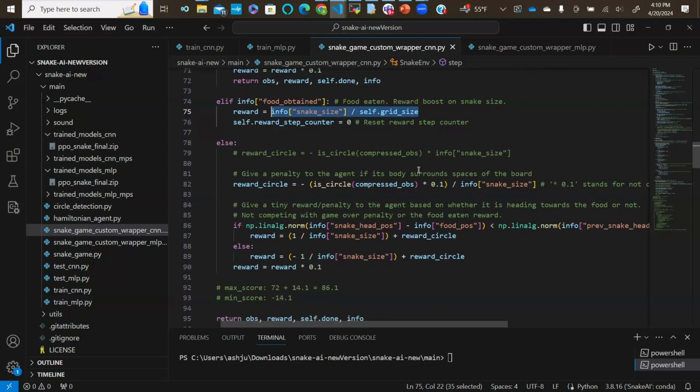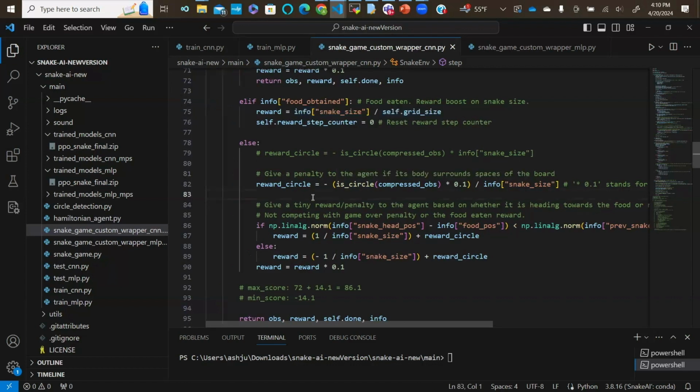And then next is the else statement. So there are two parts of this else statement. The first part is a penalty that is applied to the agent if its body is surrounding the space of the board. So what this means, this is kind of going back to our circle implementation. As you can see here, if the snake body posture is in a circle, that limits its chances of moving freely and moving towards the food. So therefore, the snake will receive a penalty using this equation.